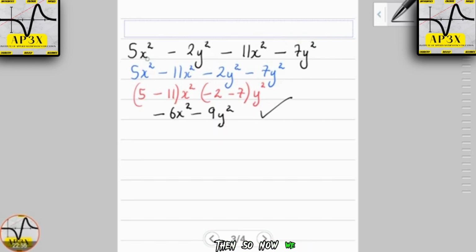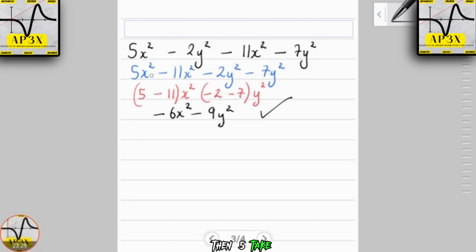Now we have to look at what term actually has an x squared. If you'll notice, this is 5x squared, brought down here in blue, and then I'll look through the expressions. Aha, there's another expression here that has an x squared, so I move that across beside the 5x squared. Then I have my minus 2y squared, and another y squared here.